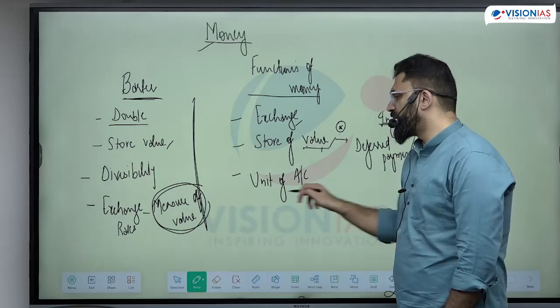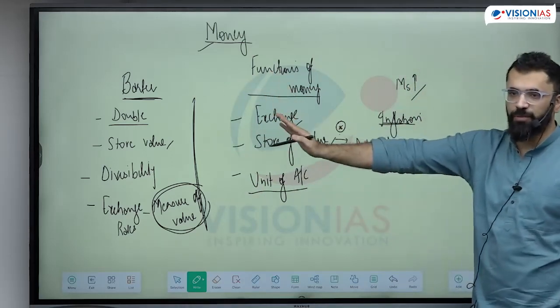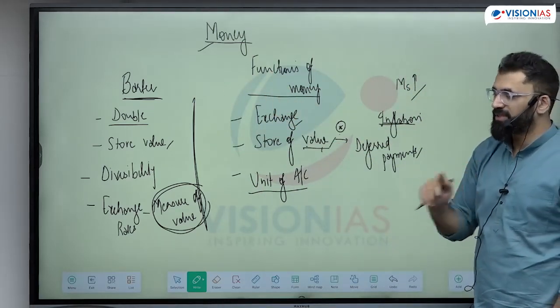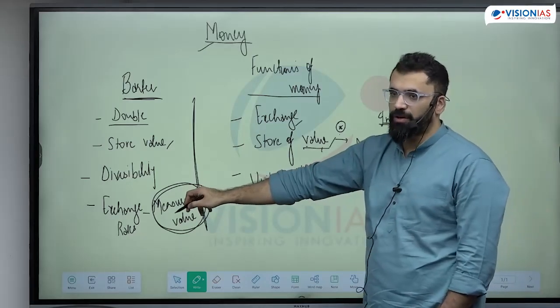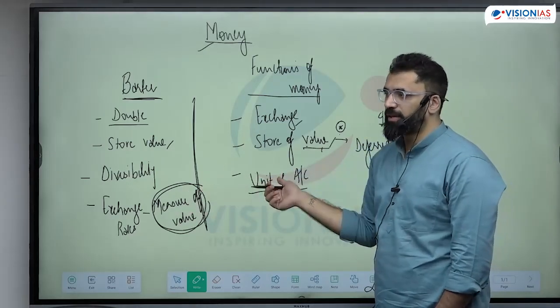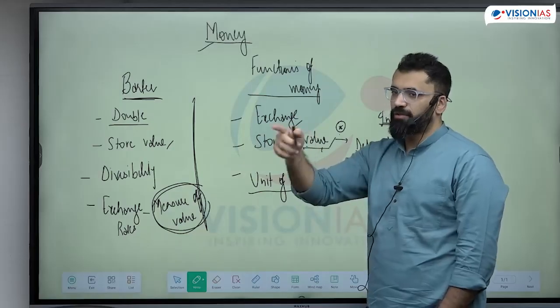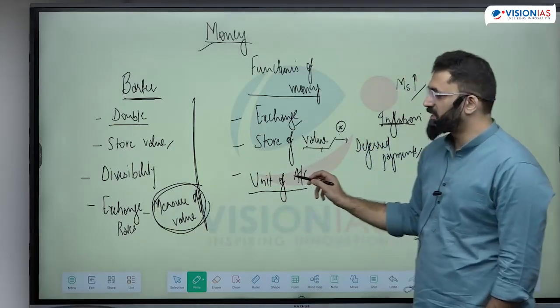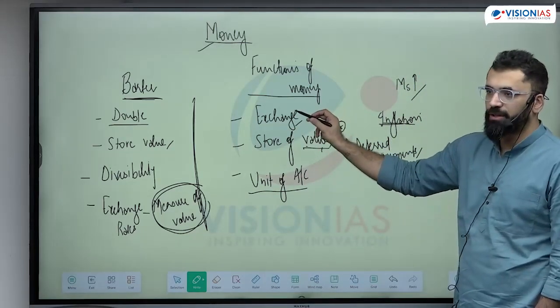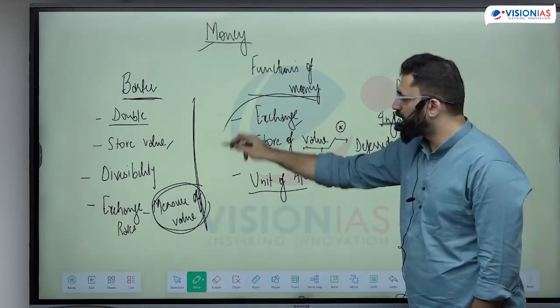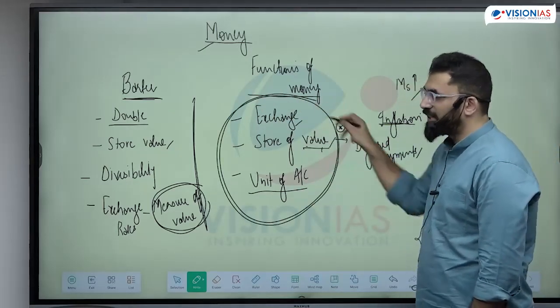Money can be used to measure the value of the other commodities in money form. So this is easy. I don't have to remember a lot of exchange ratios. I can know in money form what exactly the value is in terms of money. So measurement of value, store of value, and also exchange. These are the three primary functions of money in any economy.